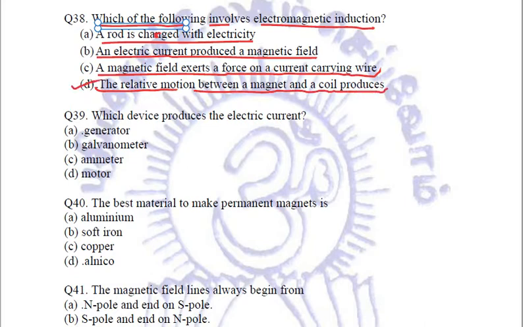So the answer is D. It is the relative motion between a magnet and a coil that produces electromagnetic induction.